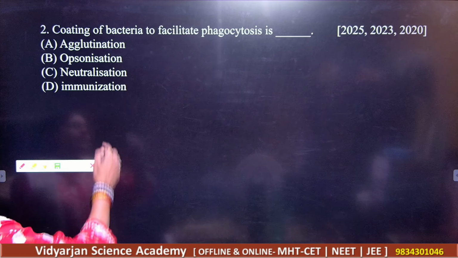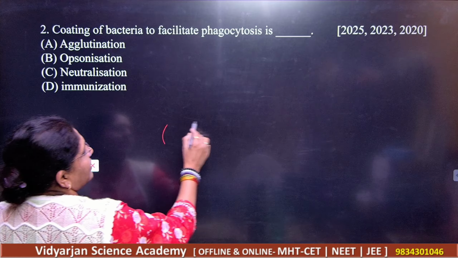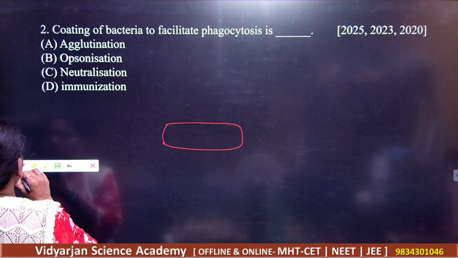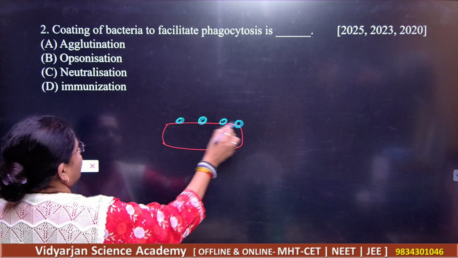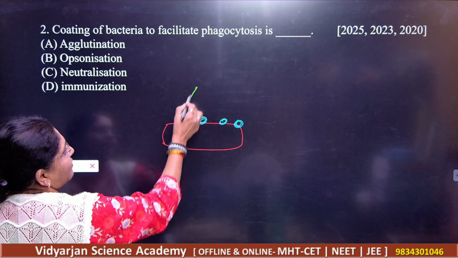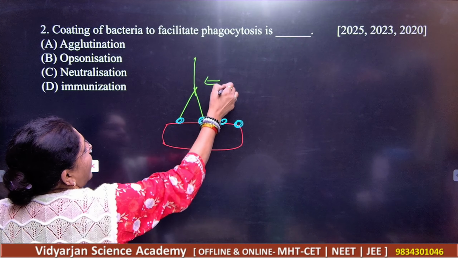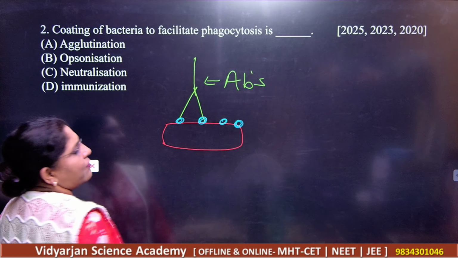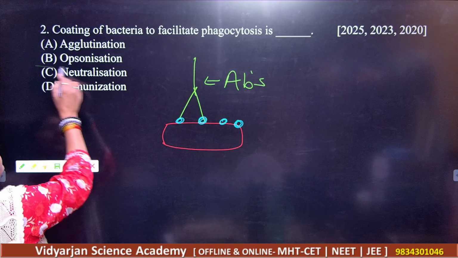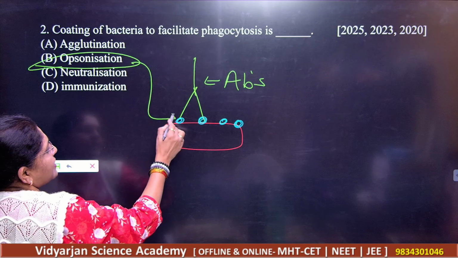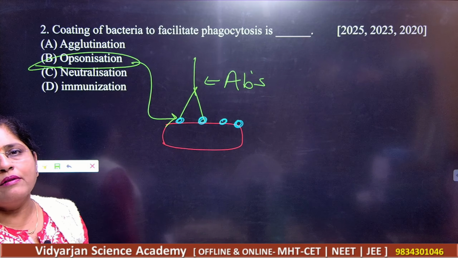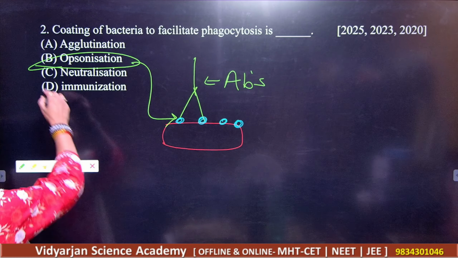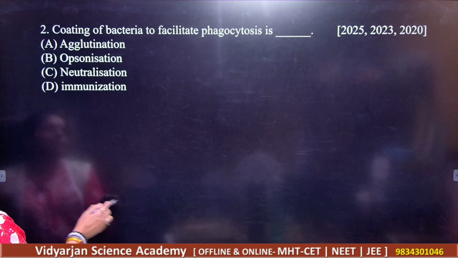So whenever the pathogen is coated with very special proteins, so that antibodies can act and there is a good immune response, what should be your answer? Your answer is opsonization. Then the phagocytic process will be very easy. Got it? So B is the correct option.